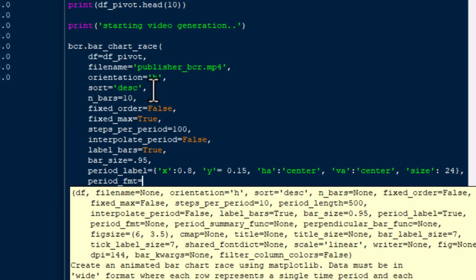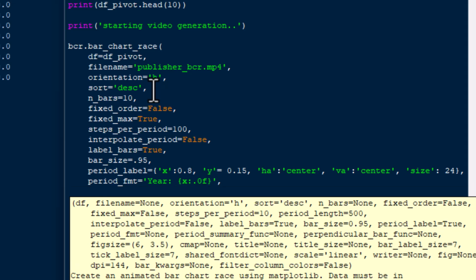And so our period formatting, that's going to be more like what we're going to put in there. So I'm going to put in year. This is an expression, so I'm going to put in year, and then I put in the X is the actual year column, and I'm going to make that with an expression that'll remove the decimals if there are any there. And so that's very, very handy.